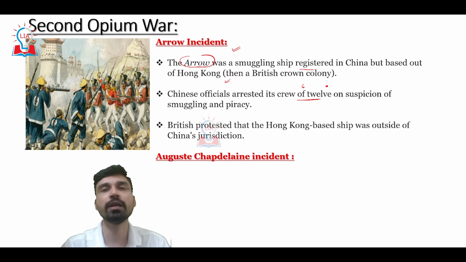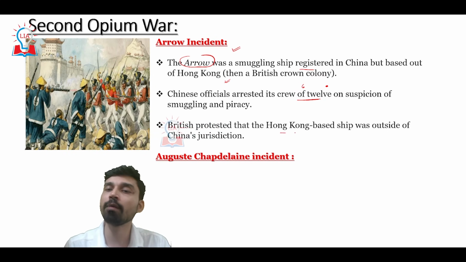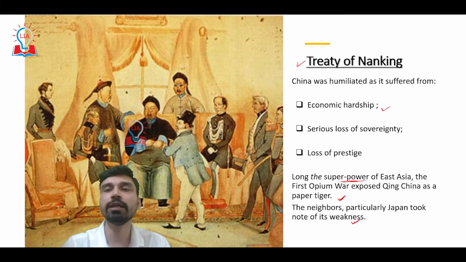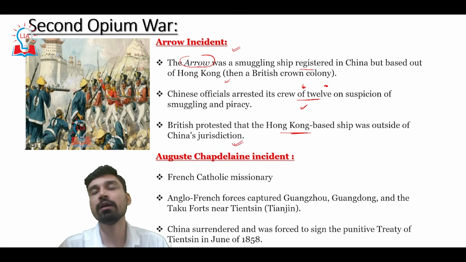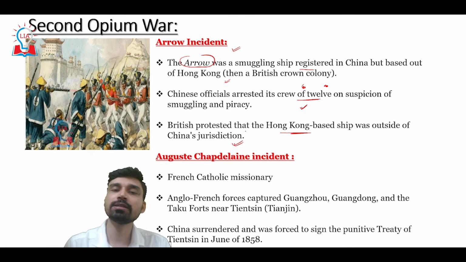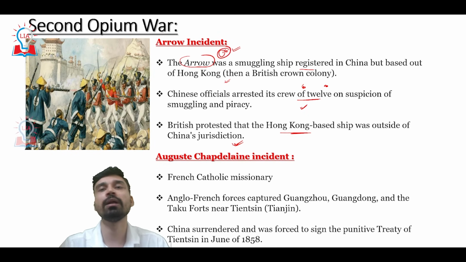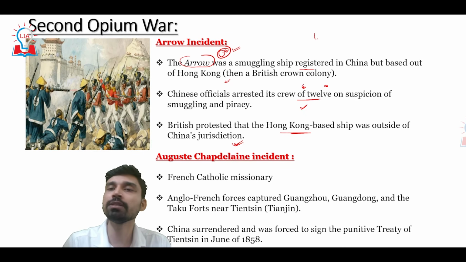Once this crew was arrested, the British lodged a very strong protest because they said that a Hong Kong-based ship is outside of China's jurisdiction, and as per the Treaty of Nanjing, the crew members who had been arrested should be given back to Britain. And thus, this is how one incident led to the beginning of the Second Opium War. So the UK was involved in the Second Opium War in the first stage.